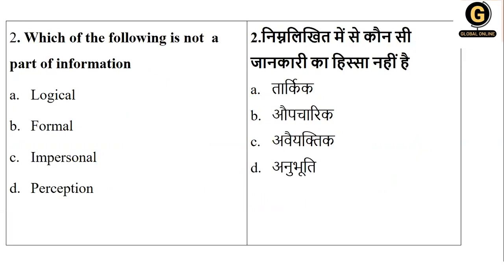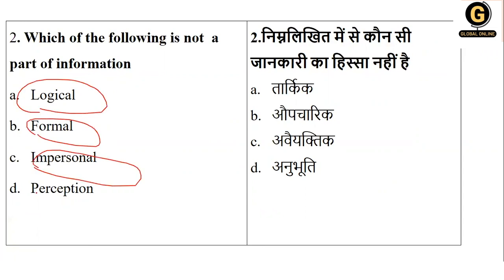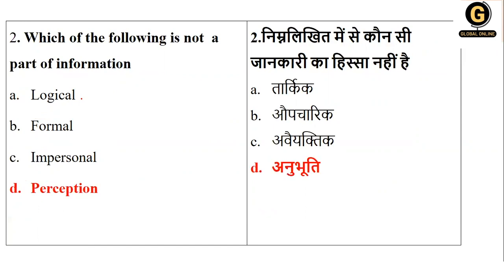Next question: which of the following is not the part of information? Logical, formal, impersonal, or perception? So out of this, which of them is not the part of information? The right answer is perception, because perception is like you are thinking, you're not giving information, but you are thinking something for your own. So perception is the odd man out. Just read the question very carefully. It is talking about what is not the part of communication.